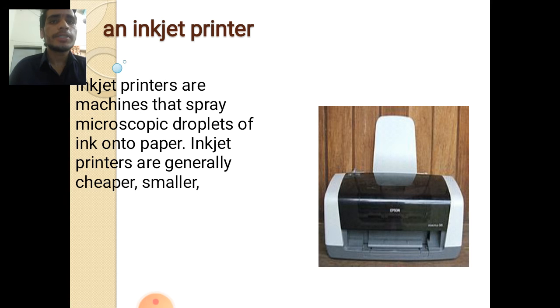An inkjet printer. Inkjet printers are machines that spray microscopic droplets of ink onto paper. Inkjet printers are generally cheaper and smaller. So an inkjet printer is smaller, as we see in pictures. A person can get it for the home, and it's a small printer, so it's mostly used in small offices.